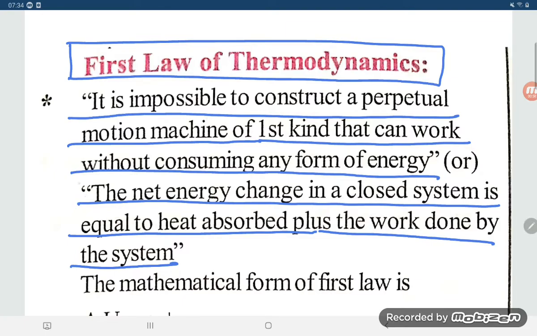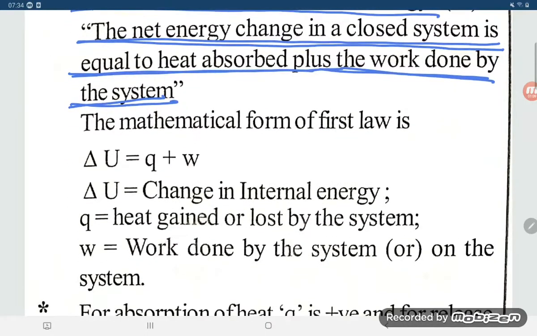So this is the exact definition: the net energy change in a closed system is equal to heat absorbed plus the work done by the system. Next, mathematically, how can we formulate the first law of thermodynamics? Change in internal energy, delta U, equals Q plus W. Here Q is the heat absorbed and W is the work done by the system.